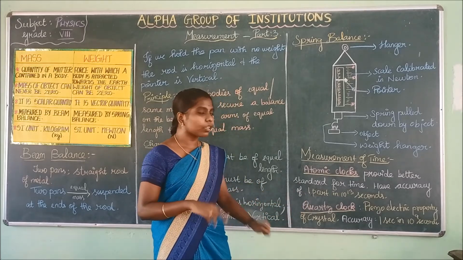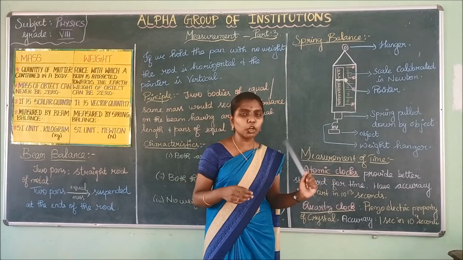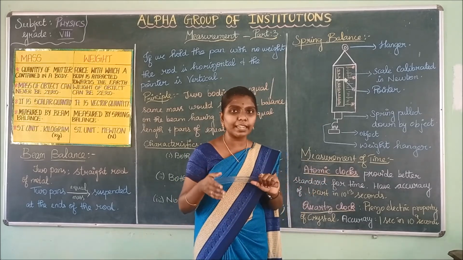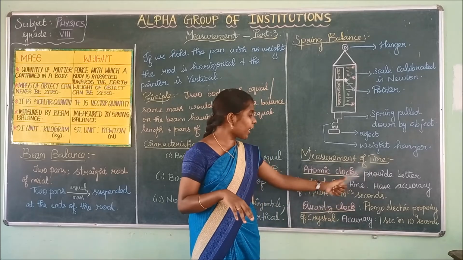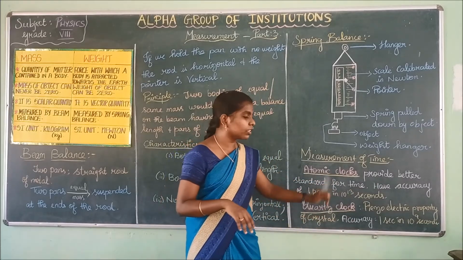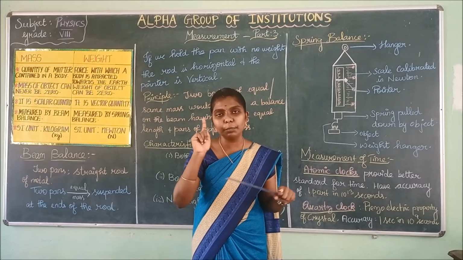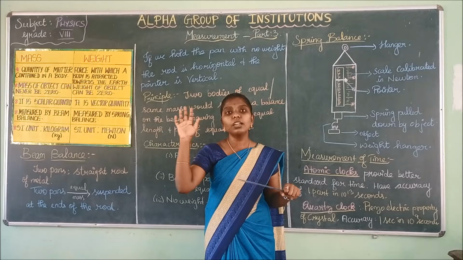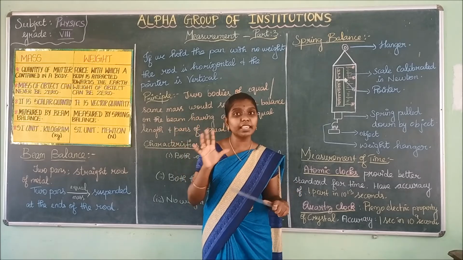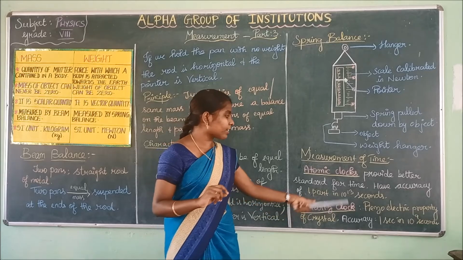What is an atomic clock? Atomic clocks provide a better standard for time. They have an accuracy of 1 part in 10 power 13 seconds. Second is the unit of time. Next is the quartz clock.